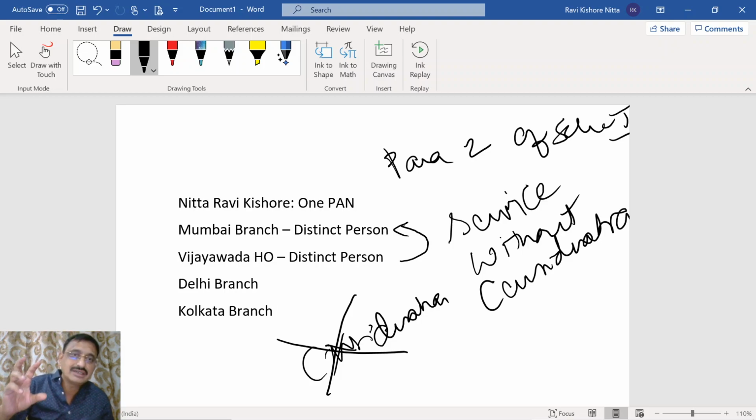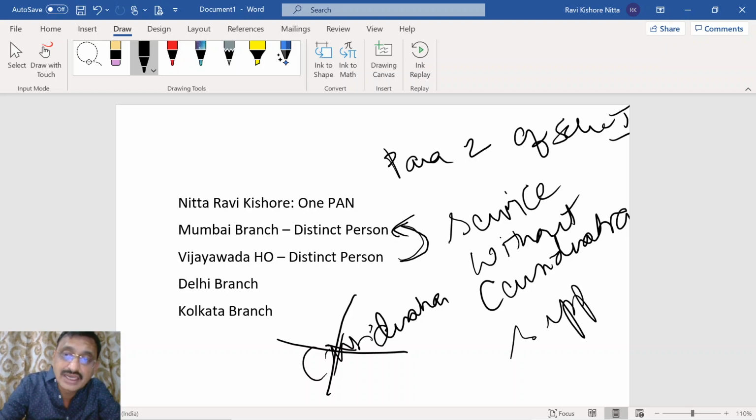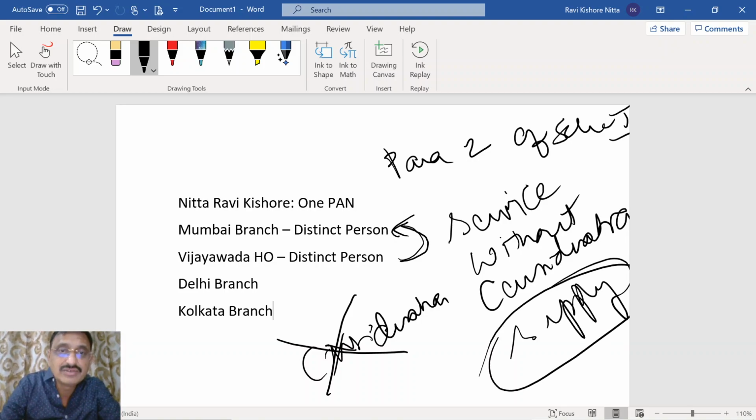Each place of business has a different registration, so each of them will be distinct persons. As per para 2 of schedule 1, where the supply is made by a distinct person to another distinct person without consideration, it will be treated as a supply.